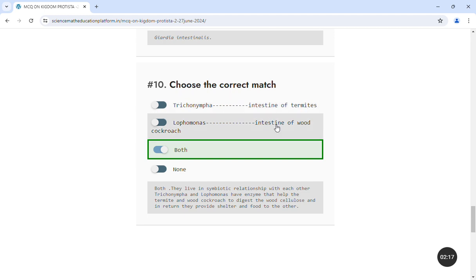Lophomonas lives in the intestine of wood cockroach. These two have enzymes that help to digest cellulose in the termite and cockroach intestine. In return, cockroach and termites provide shelter and food material to these two organisms. So this is a symbiotic relationship.